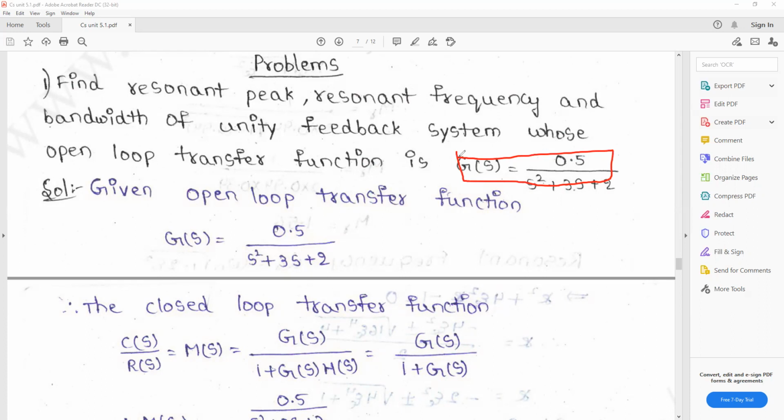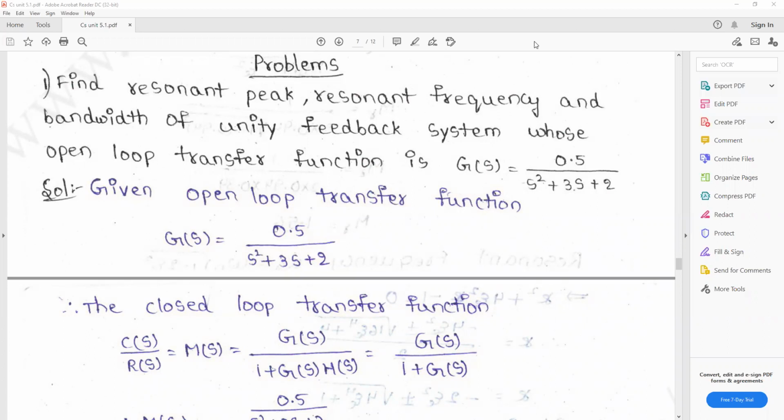Okay, so first, the given open loop transfer function is G(s) = 0.5 / (s² + 3s + 2). What is the formula of the closed loop transfer function? The closed loop transfer function is C(s)/R(s) = M(s) = G(s) / (1 + G(s)H(s)).